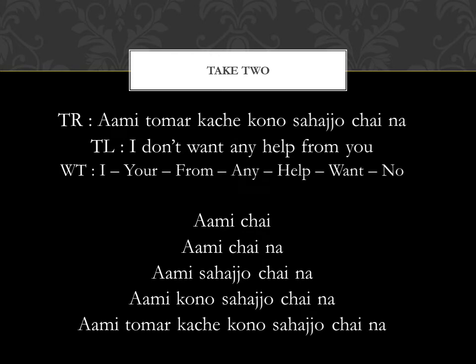Ami chai, I want. Subject plus verb. Ami chai na, I don't want. Subject plus negative verb. Ami sahajjo chai na. What I don't want? Sahajjo or help. So this is subject, object, negative verb. Now we add a qualifier to the object. Kono sahajjo, any help. Ami kono sahajjo chai na. And finally we add from whom I don't want any help. From you I don't want any help. So ami tomar kache kono sahajjo chai na.